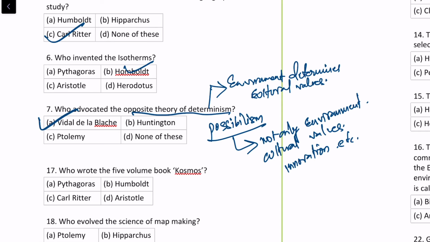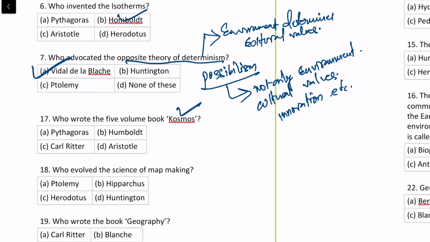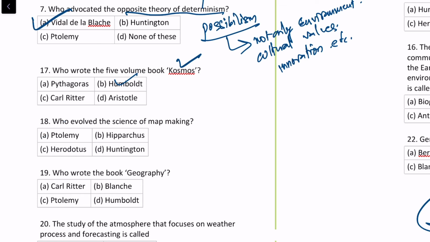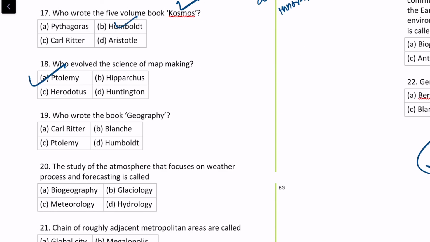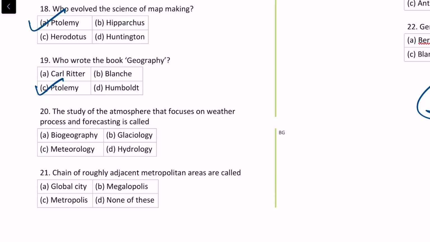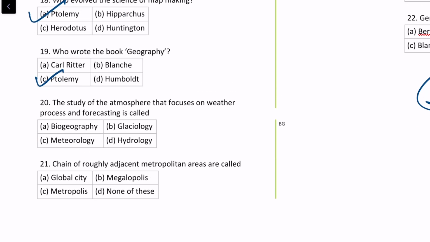So who wrote the 5 volumes of the book called Cosmos? It was written by Humboldt. Who evolved the science of map making? It was Ptolemy. He was a cartographer. Who wrote the book Geography? It was again Ptolemy. The study of the atmosphere that focuses on weather processes and forecasting is known as meteorology. And a roughly adjacent metropolitan area, let's say there are many metropolitan areas adjacent to each other, then the whole area will be called the megalopolis.